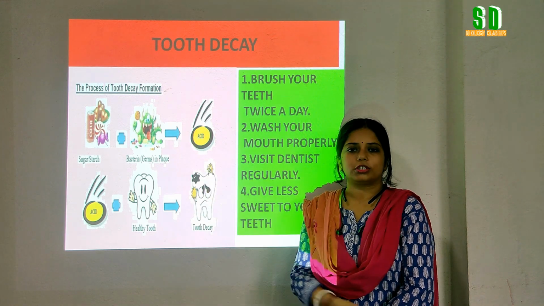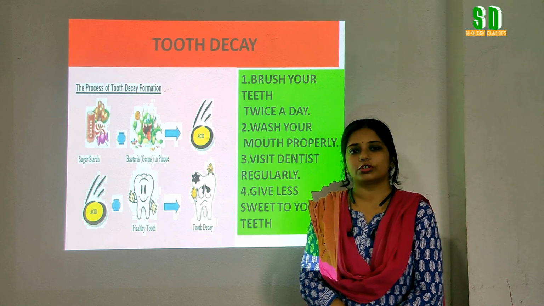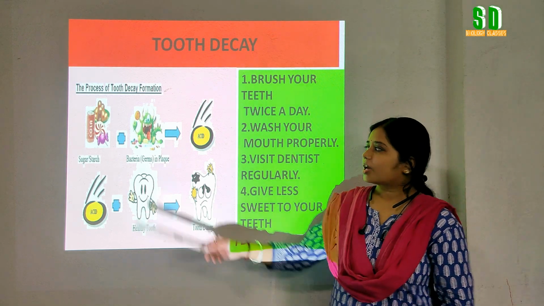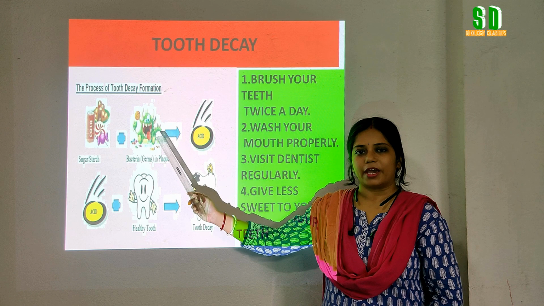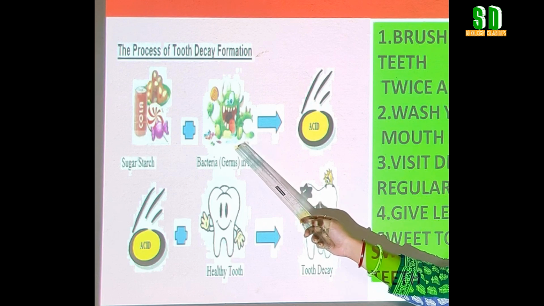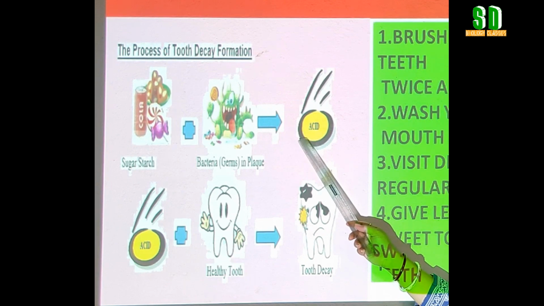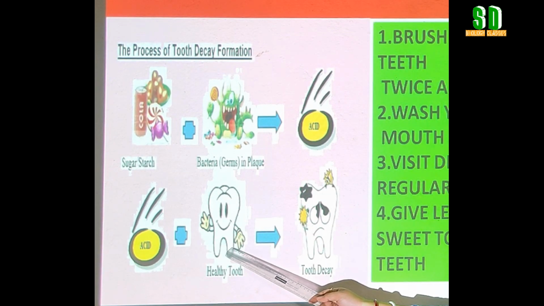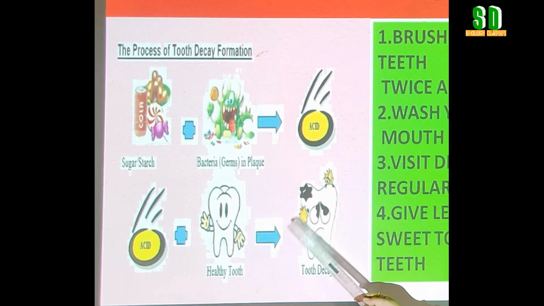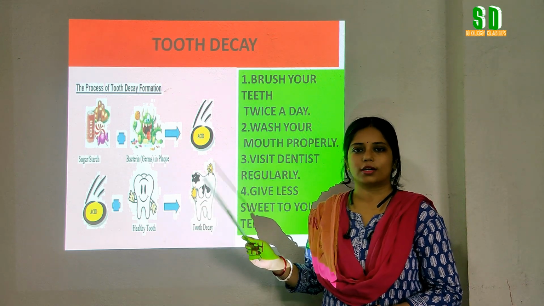So how does tooth decay occur in our mouth? When we eat food, especially sugar or starch rich food, it remains stuck in our teeth. In our mouth, both good and bad bacteria are present. The bad bacteria, when they react with the food materials, make plaque and release acid. This acid remains on the surface of the teeth and causes cavities on the teeth. It is called tooth decay. So children, we have seen how tooth decay occurs in our mouth.